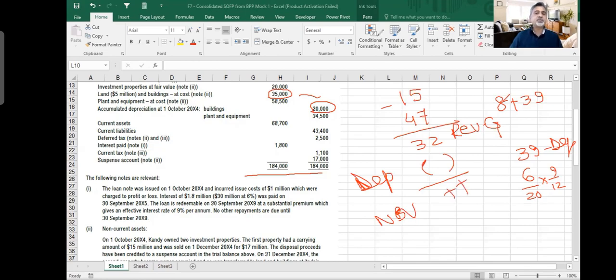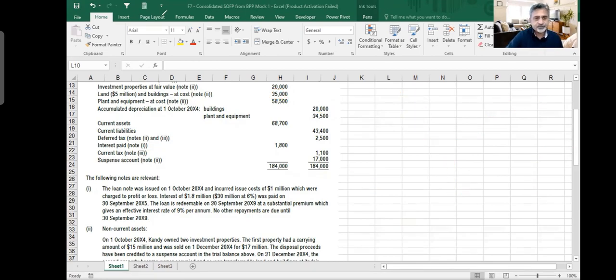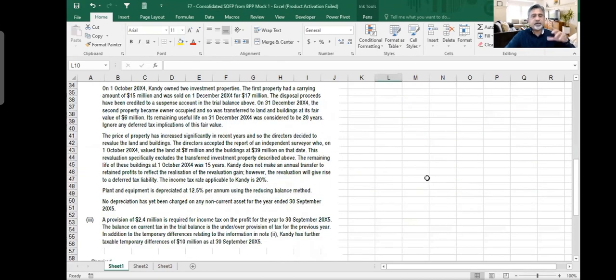I'm just explaining so many things so that when I start doing, you don't get confused. As we are reading these statements, we are trying to make a picture in our mind of what we need to do. It says that plant and equipment is depreciated at 12.5% per annum using the reducing balance method. There is no revaluation in plant and equipment, only in land and building. No depreciation has been charged on any non-current asset for the year. So whatever numbers we produced on 30th September, we did not include any depreciation. That's why we have to calculate.